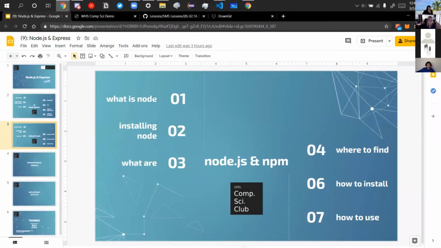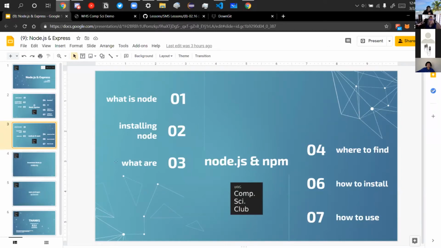So what is Node? Node is basically a JavaScript runtime backend environment. It's a bunch of fancy words. Basically, all you need to know is it runs JavaScript and it's very popular. In fact, your Google Chrome is based off Google's engine and stuff like that. And for beginners, Node is very popular because it's quite easy to learn too.